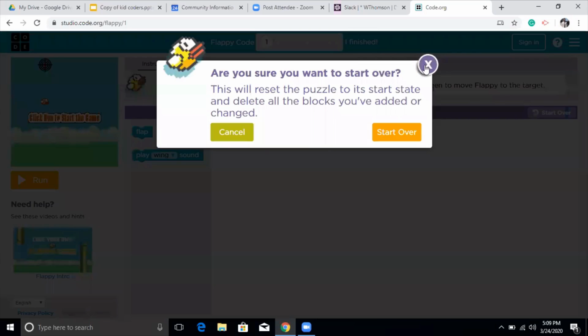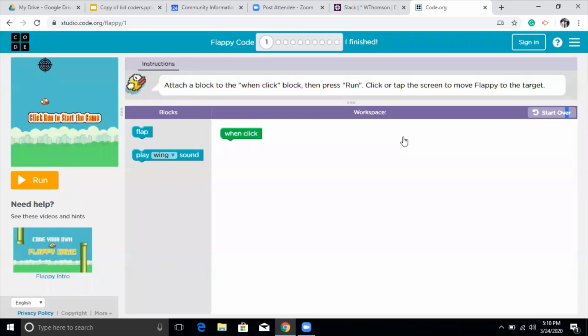It will give you a message like this, that this will reset the puzzle to its start state and delete all the blocks you have added or changed. So as I said, it will delete all the blocks that you have added or made a code from. So if you want to do this, click on start over, or if you don't, click cancel. We haven't done anything yet, so it doesn't matter if you click cancel or start over, it will be the same thing, because we do not have any code written here.